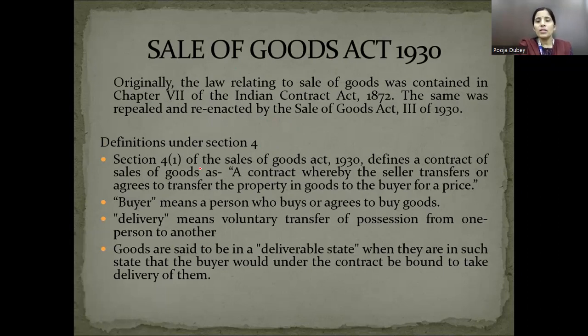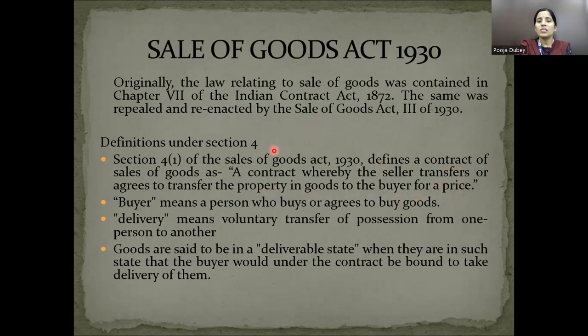In this definition, you will understand what we mean by contract of sale, and then you need to understand what goods are, the definition of goods, who is the buyer, and who is the seller. These are all important aspects of the contract of sale. According to the Sale of Goods Act 1930, a contract of sale is a contract where the seller transfers or agrees to transfer the property in goods to the buyer for a price.